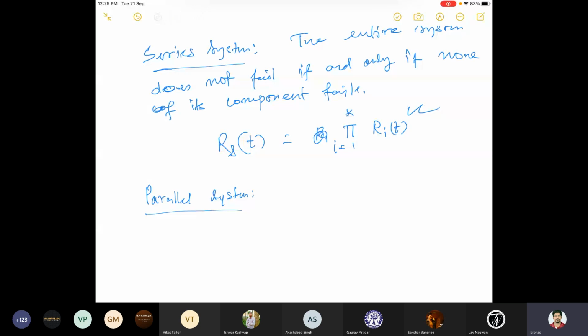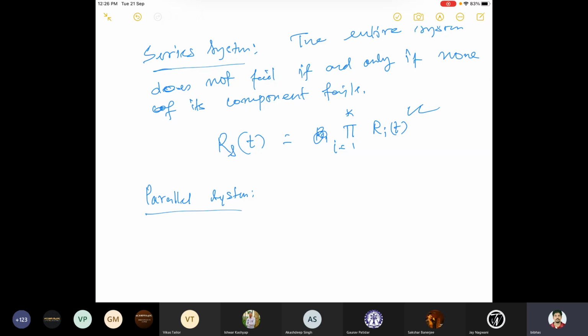Then you have to wait for the second component to fail, and then the third, and so on. So all the components of the entire system should fail, and only then will the entire system fail.